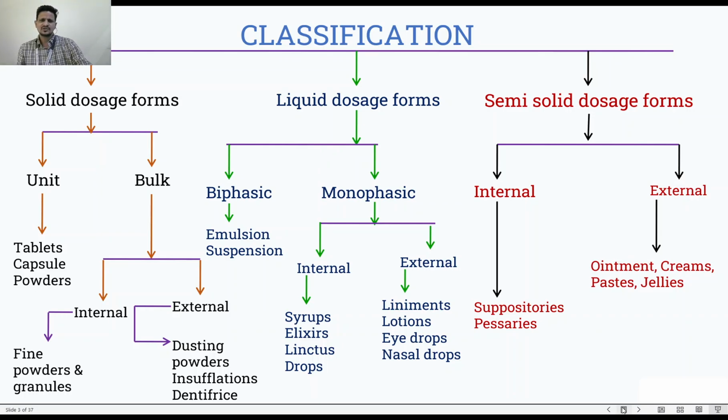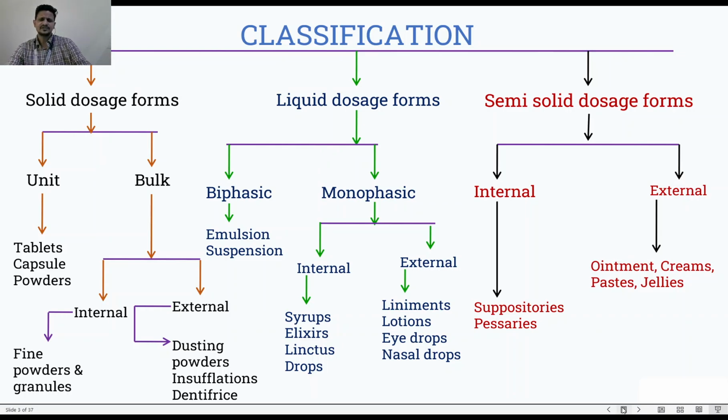Now what is a solution? A solution is a combination of two parts. One is solute and the other is solvent. Solute is that which will be present in less quantity, solvent will be that which will be present in more quantity. If the solute is completely soluble in the solvent, it is a solution, a true solution. If the solute is not soluble, or insoluble, in the solvent, it becomes a heterogeneous mixture, which is your suspension.